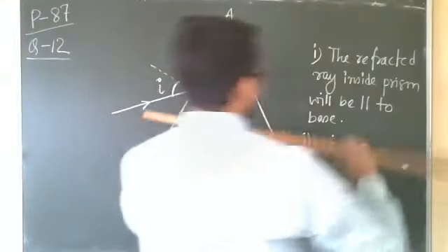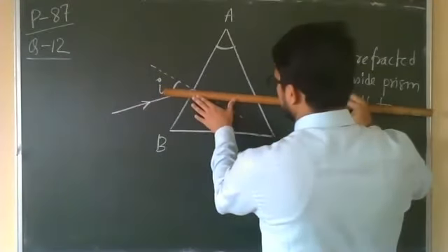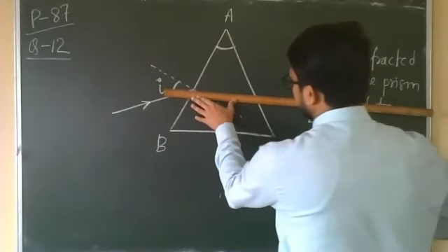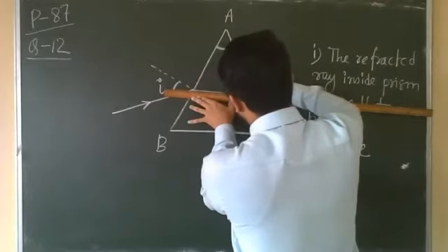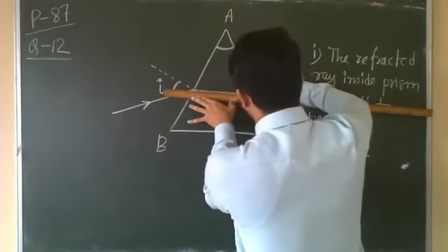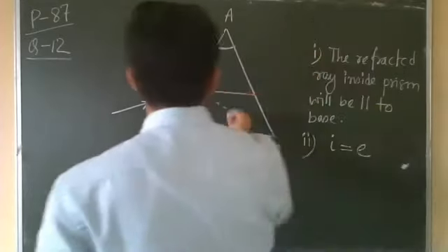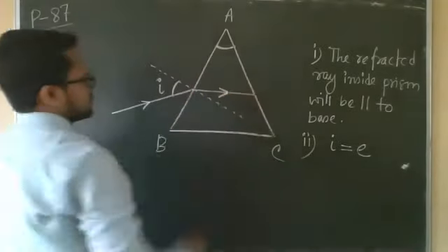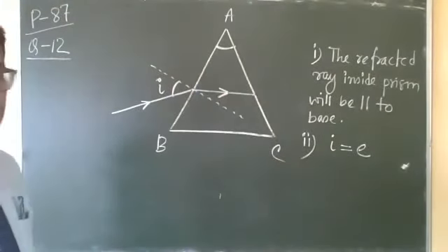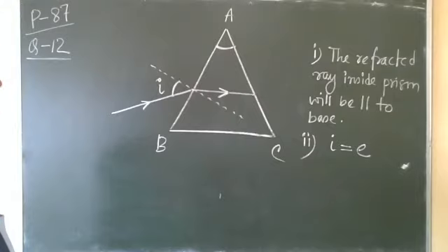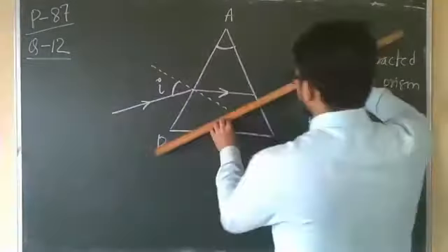Now, minimum deviation means the refracted ray inside the prism will be parallel to the base. Always give the ray direction also. Without the arrow you will not get marks.